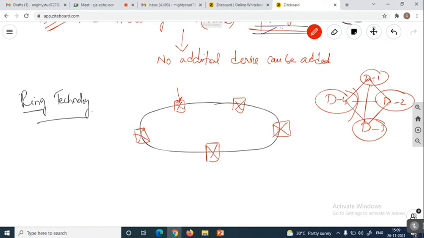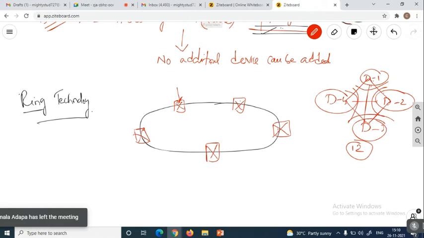As we discussed in the last class, for 4 devices we have networking links, and device 1 transfers the data to the remaining 3. Device 2 also transfers the data to the remaining devices in the same way.